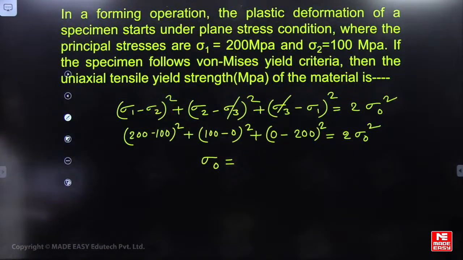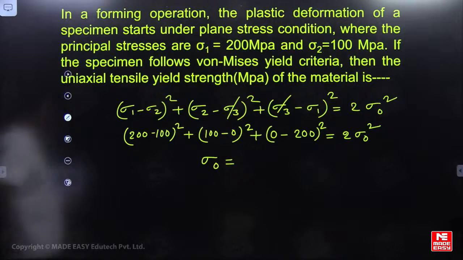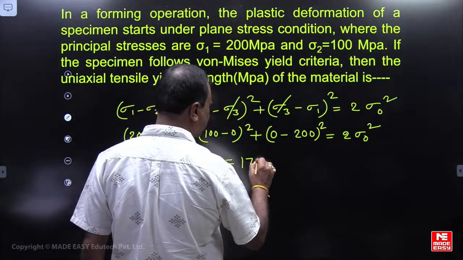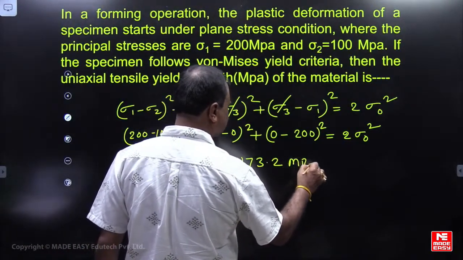Sigma naught is how much? 173.2 megapascals.